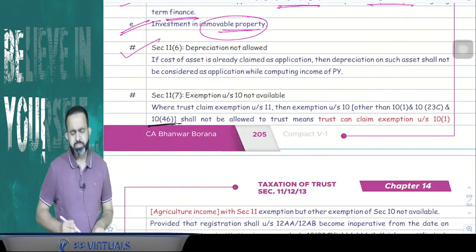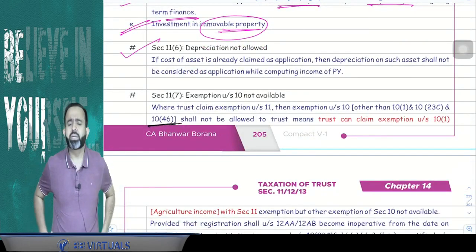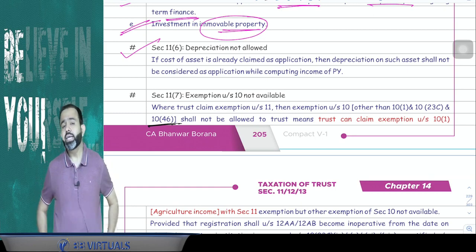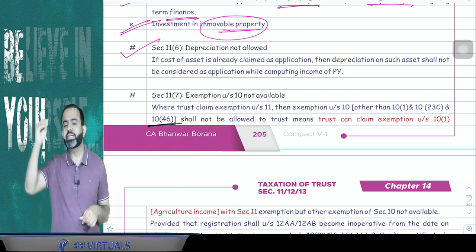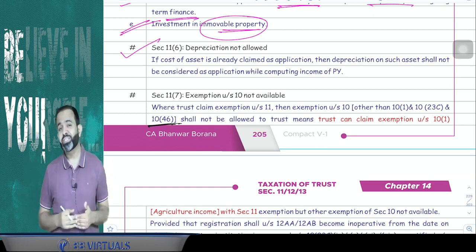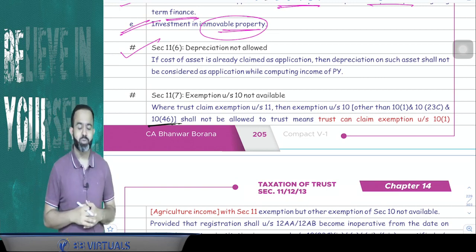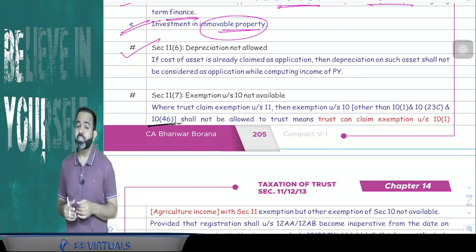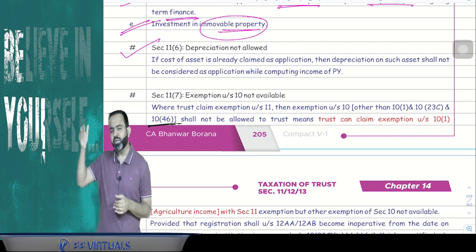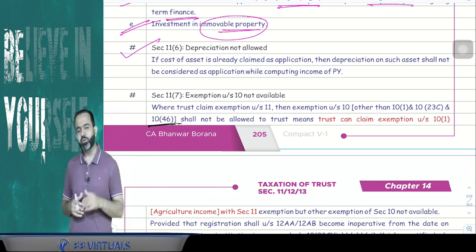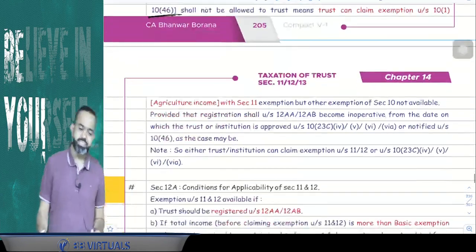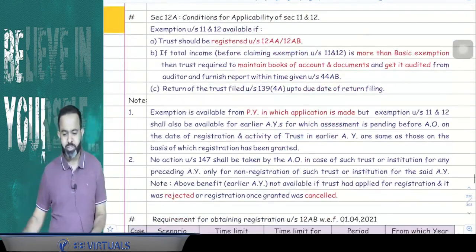After that, section 11(6). This says that suppose for an example, any trust has already claimed the actual cost of an asset as an application, then is depreciation allowed or not? The answer is no, depreciation is not allowed. So for an example, the trust has purchased one AC for 1 lakh rupees, and that 1 lakh rupees they have already claimed in the application. So is depreciation on that AC allowed? The answer is no, depreciation on that AC is not allowed as a deduction. You got my point or not?